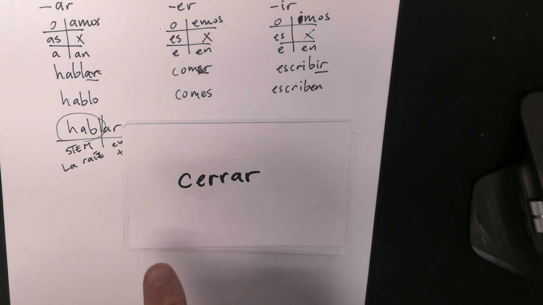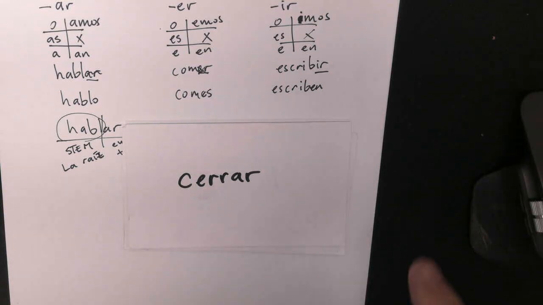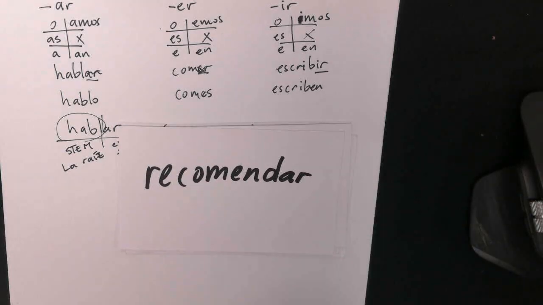Él cierra, mas nosotros cerramos. Muy bien. Recomendar, to recommend. So it's going to be yo recomiendo, tú recomiendas, él recomienda.